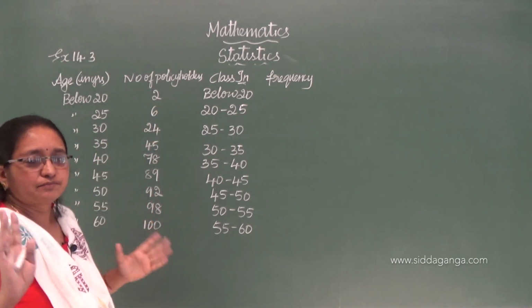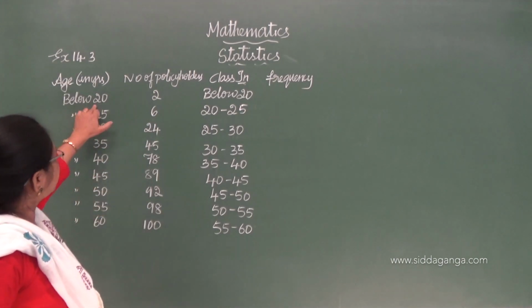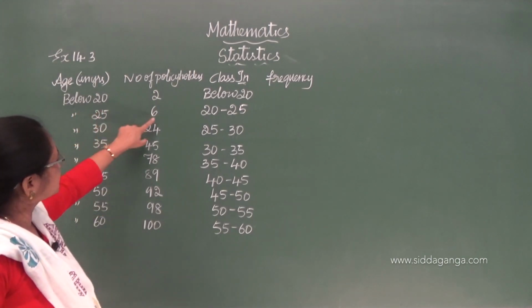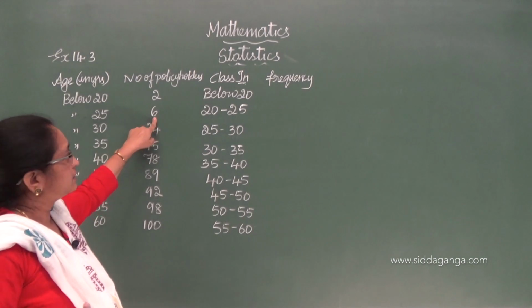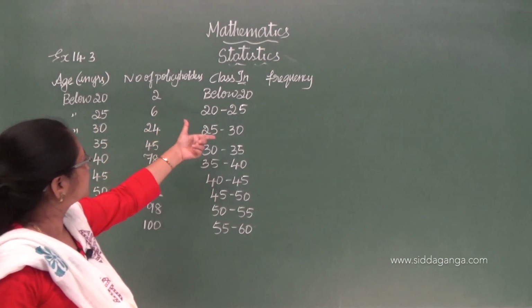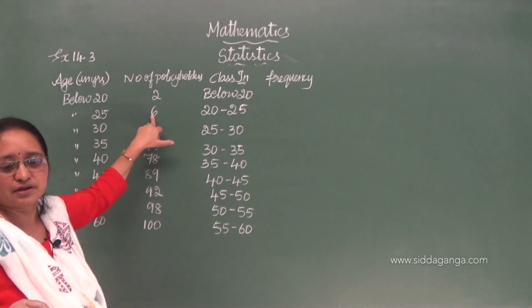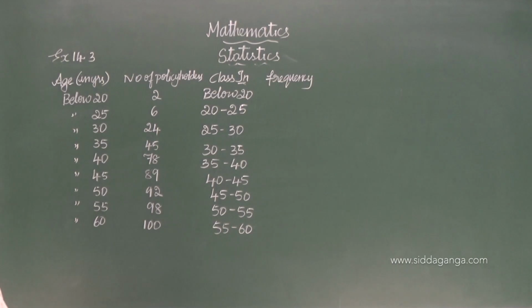Please just understand the problem. So below 20 means 2. Below 25 means 6, but for the 20 to 25 class only 4 will come under it, because you have to subtract 2. Just think of that and find the frequency.